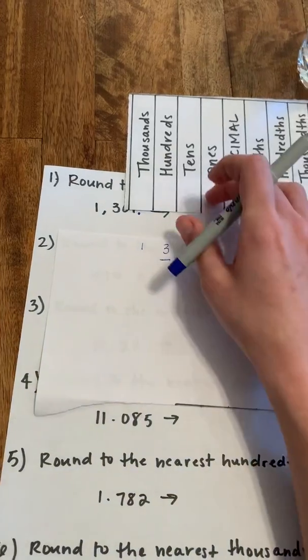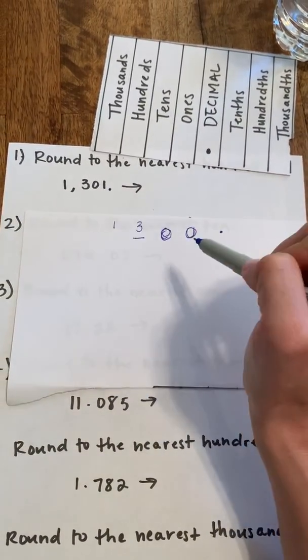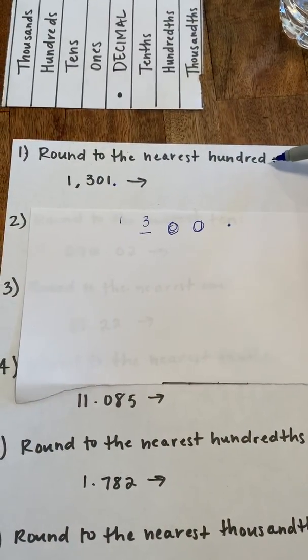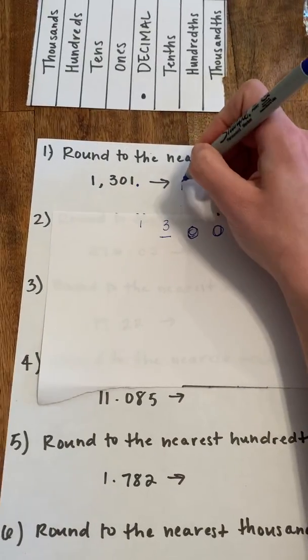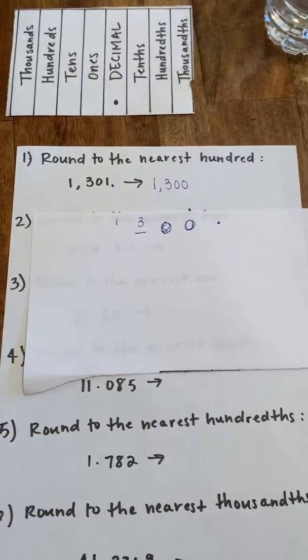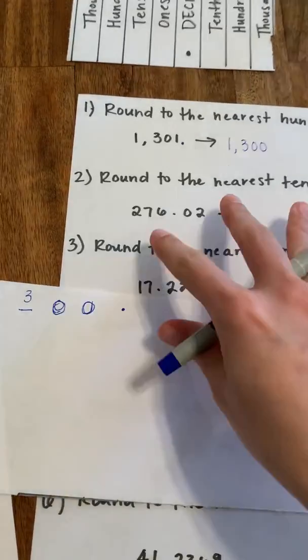So go back to our problem. 1,301 rounded to the nearest 100 is going to be just 1,300. Now we can move on to the next one, okay?